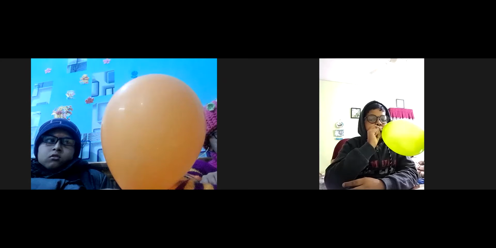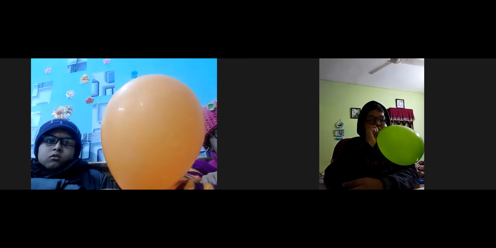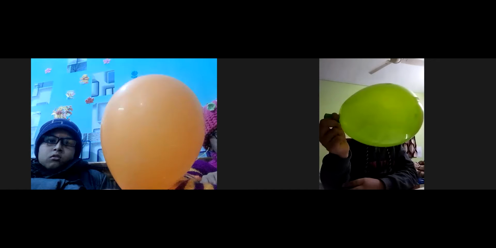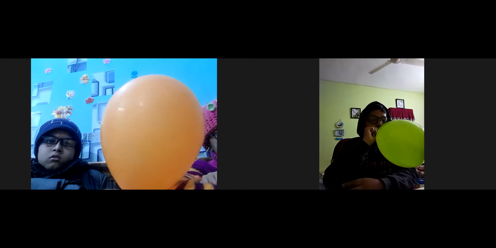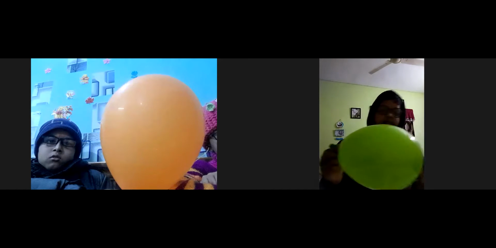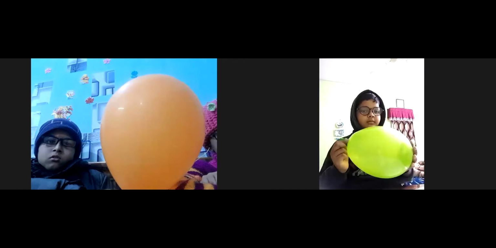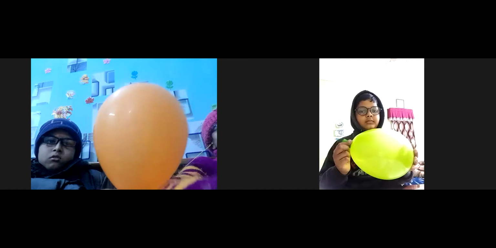If an object is occupying more space, then its volume is more. And if the space occupied is less, then its volume is less. Are you all getting the point? Yes, sir. So very good, Shaurya and Apurva and Devarya. Thank you so much for your help. Very good, excellent. You all are excellent.